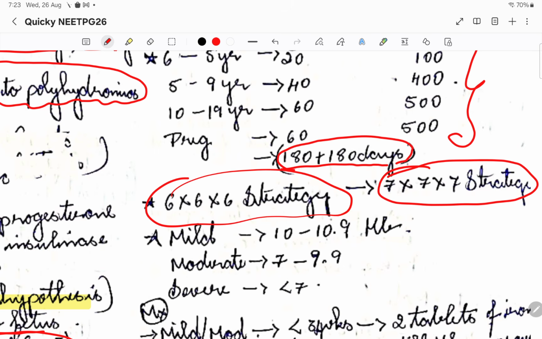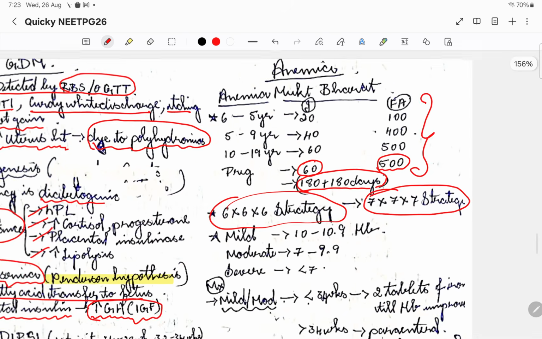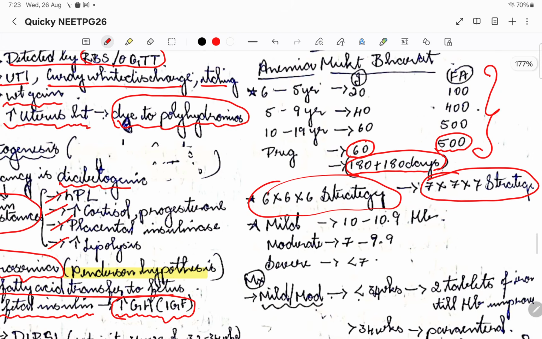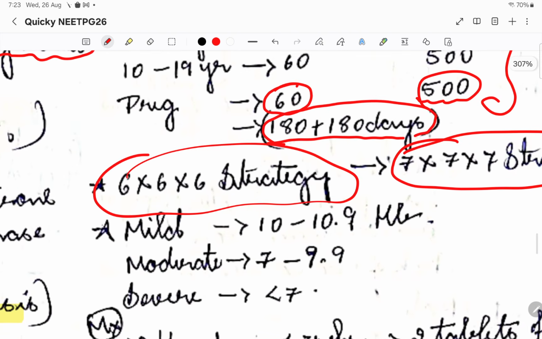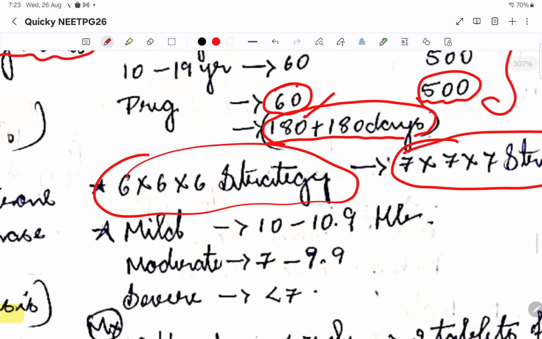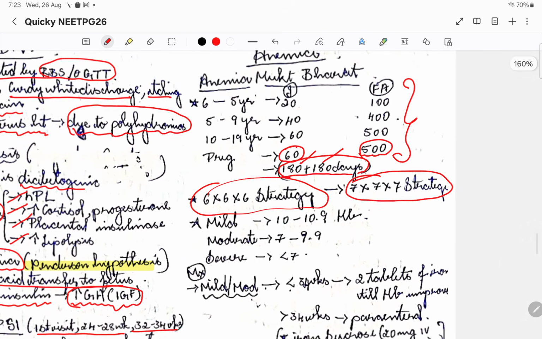This is 60 mg of iron tablet, and folic acid is 500 microgram. Okay, so this is 60 plus 500 that we are gonna follow. That is for 180 days of pregnancy we are gonna give, and then again we are gonna continue for 180 days. So this is the 180 plus 180 strategy for pregnant women.